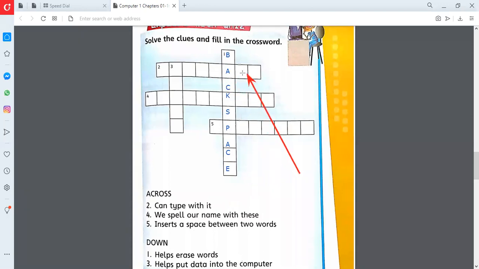You just have to tell me which device we use to type, and A should be in that spelling. Very good, five students sent the correct answer till now. So what is the name of the device which we use to type on the computer?